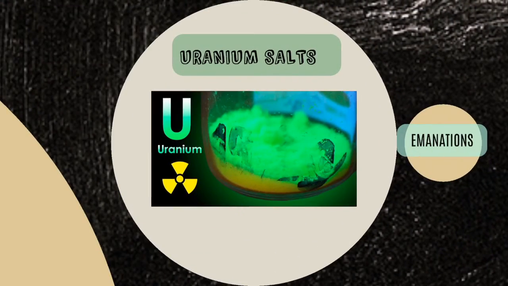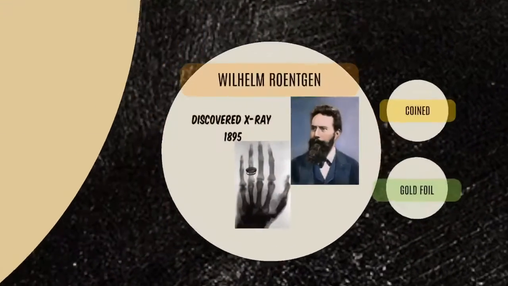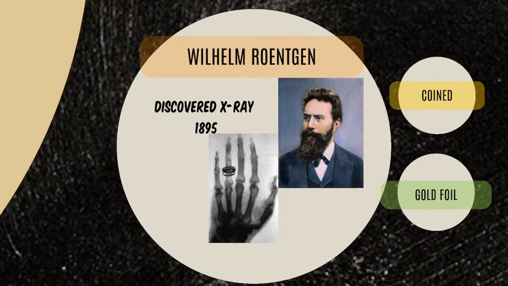Alongside Henri Becquerel, there are also other scientists who made milestones in the study of radioactivity. First, we have Wilhelm Röntgen, who discovered the X-ray in 1895. In doing so, he actually paved the way for the discovery of this natural phenomenon. And it was not Henri Becquerel who coined the term radioactivity.